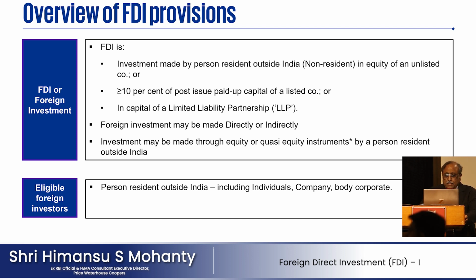It is permitted. Foreign investment made directly or indirectly. Investment may be made through equity or quasi-equity instruments by a person resident outside India. What is a quasi-equity instrument? As was explained by us earlier, any instrument which is fully convertible.